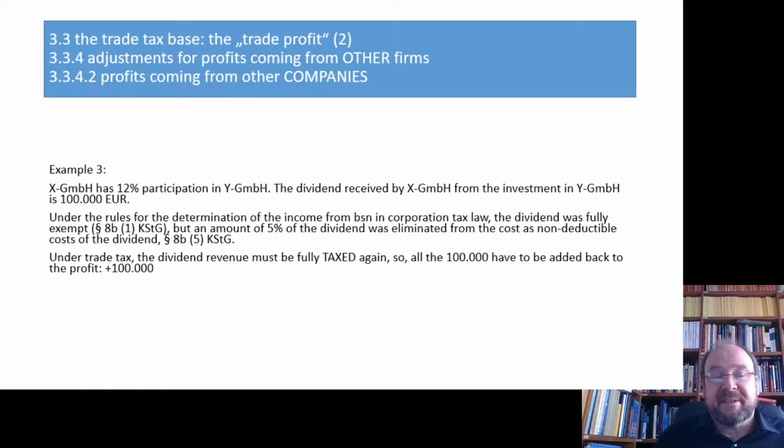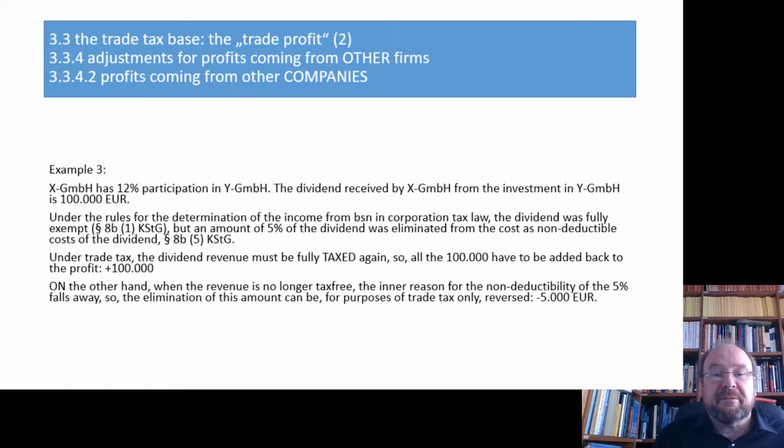Now, under the trade tax, that dividend must be fully taxable because it's not 15% or more. So all the 100,000 have to be included in the final result. We have to add back the revenue in full plus 100,000.